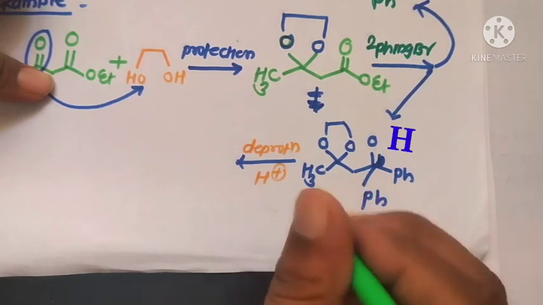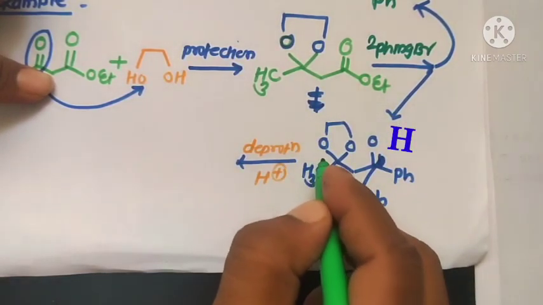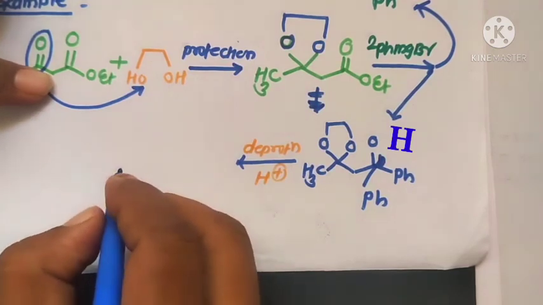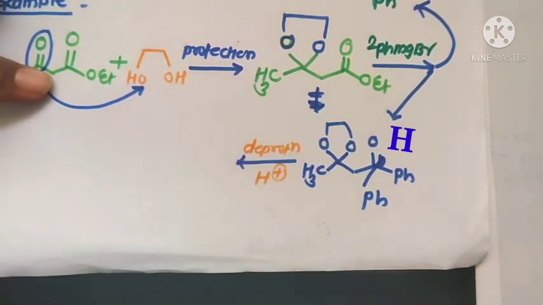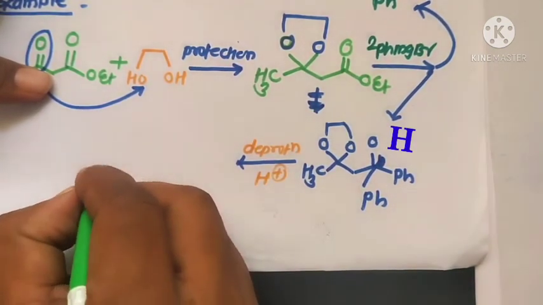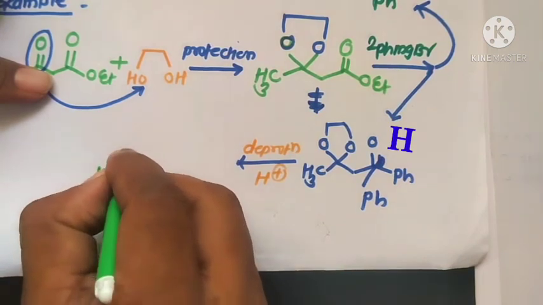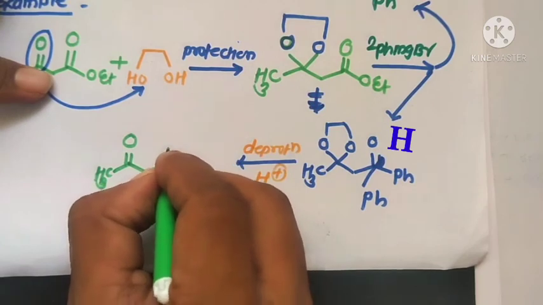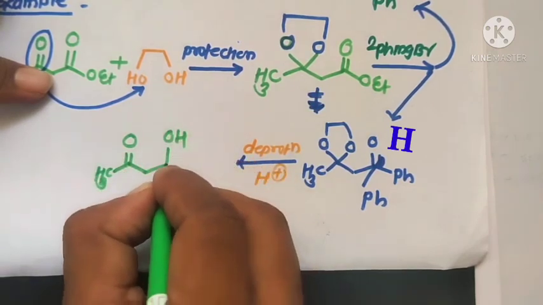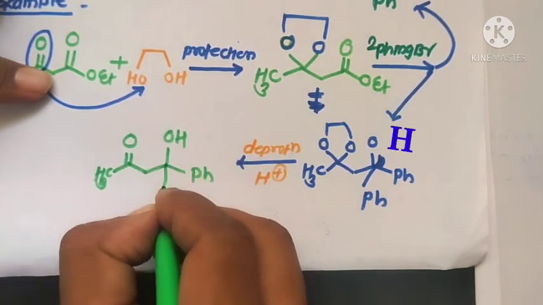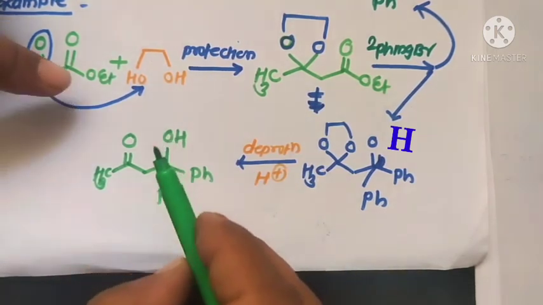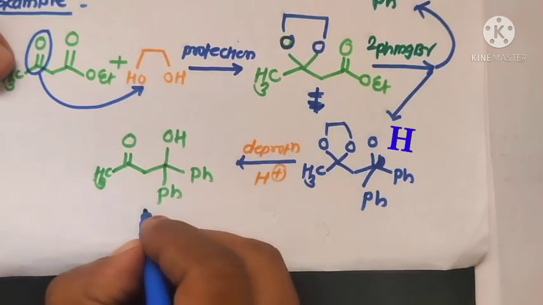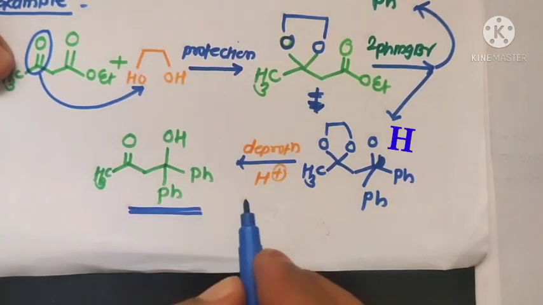The protected group can be deprotected to form the final and desired product of this synthesis like CH3 C=O, here CH2, here OH Ph Ph. That is, this is the formation of the final product of this reaction.